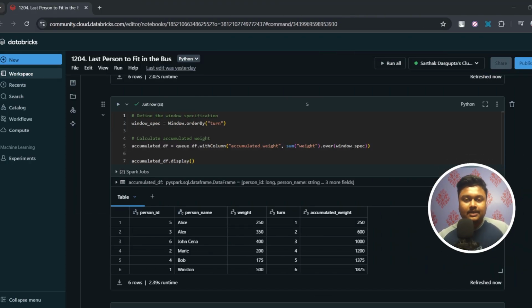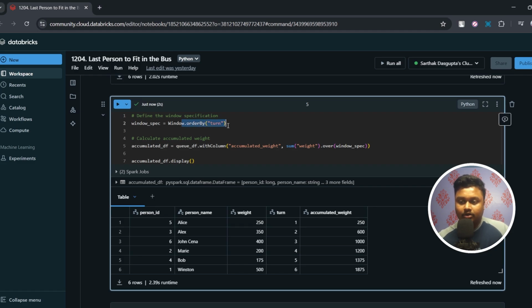So the main thing we have to calculate here is the accumulated weight or the increasing weight. In order to do so, I've used a window function where I'm doing Window.orderBy, and order by I'm doing on the basis of turn for each passenger. So if you look at line number 5, df is our main DataFrame, withColumn accumulated weight, which I'm calling the target column, as sum of weight over window spec. Window spec is nothing but Window.orderBy turn. So mostly you might have seen this used with rank, row number or dense rank, but you can use this with any sort of aggregates if you have that requirement.